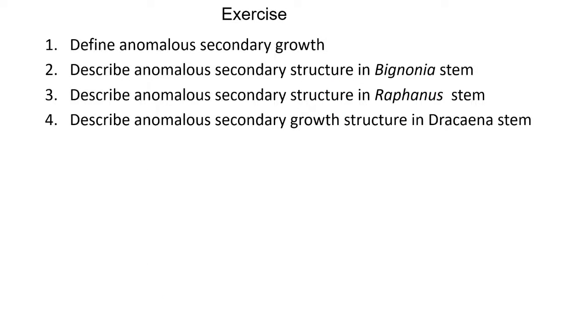At the last of this lecture, there are 4 assignment questions. Define anomalous secondary growth. We have seen that when the cambium activity is abnormal, it develops the anomalous secondary growth or abnormal secondary growth. Describe the anomalous secondary structure in Bignonia stem. Third question is describe anomalous secondary growth in Raphanus root. And last is describe anomalous secondary growth structure in Dracaena stem.